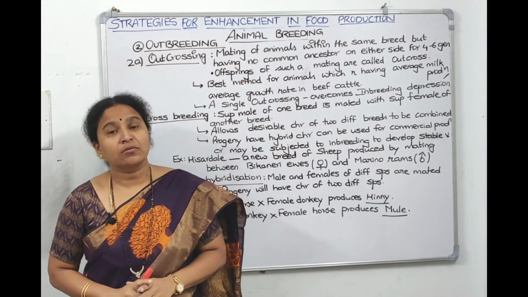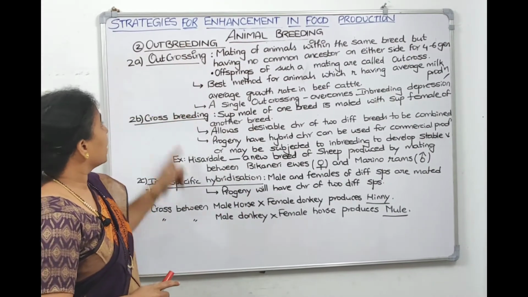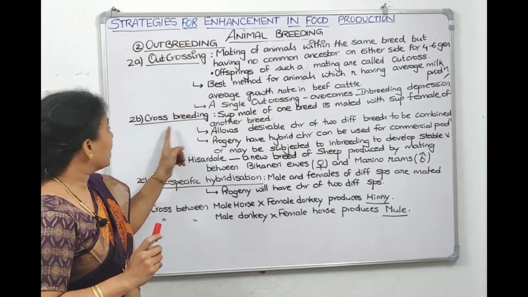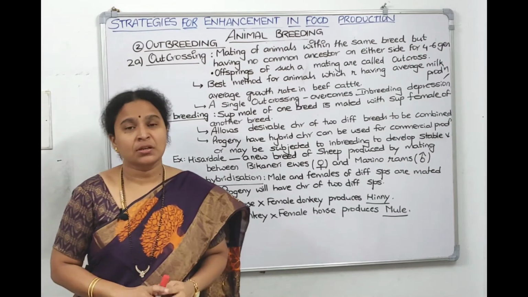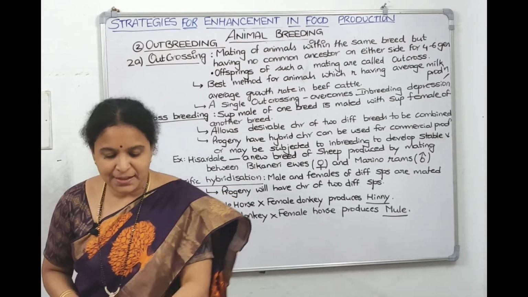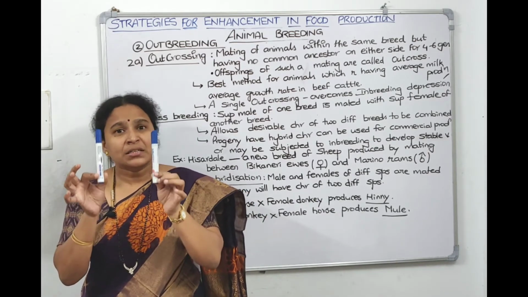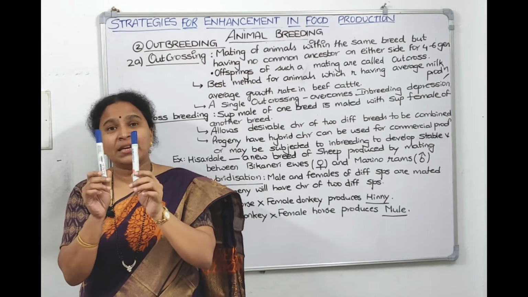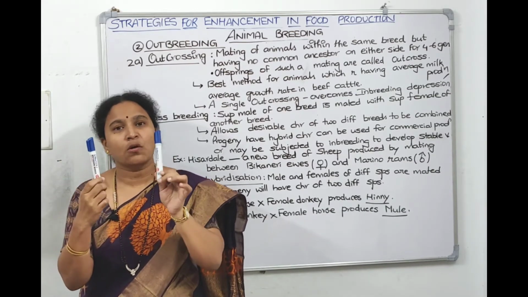Now let us talk about outbreeding. In outbreeding, we have 3 types again. One is outcrossing, second one is crossbreeding, and third one is interspecific hybridization. Children, what is inbreeding? Let us take this example. If the mating is done between the same breed, this is blue and this is also blue.